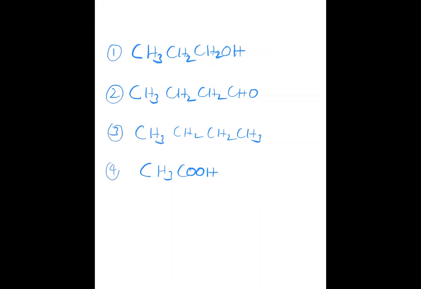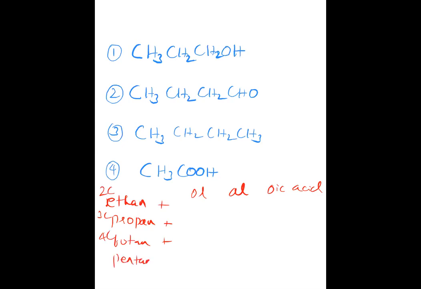First you identify whether it is alcohol or acid or whatever, and then count the carbons, and then use this method I told you, na? Ethane plus propane plus butane plus, if it is alcohol, ol, if it is aldehyde, al, and if it is acid, oic acid. It only depends on the number of carbons. This is 2 carbon, 3 carbon, 4 carbon, 5 carbon. So identify the functional group and answer.